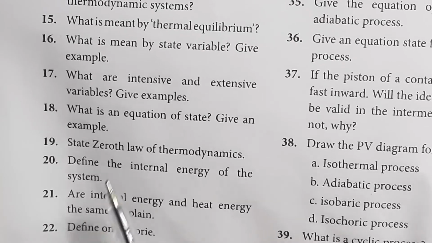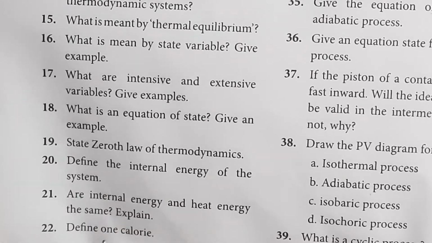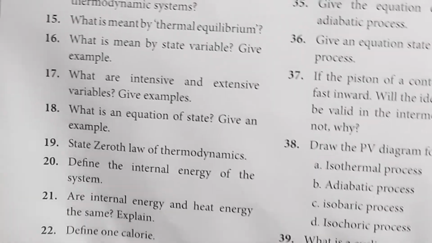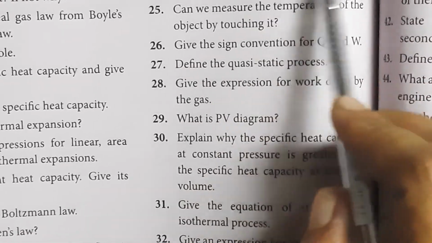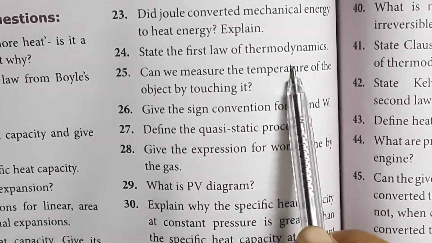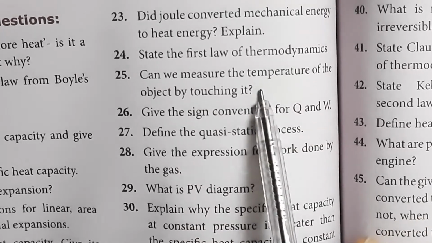So the questions you have to learn: define the internal energy of the system and define 1 calorie. Then, how did Joule convert mechanical energy into heat energy? Explain. State the first law of thermodynamics. Then, can we measure the temperature of an object by touching it?